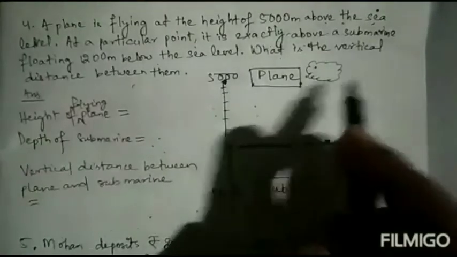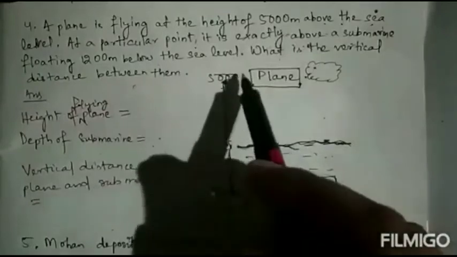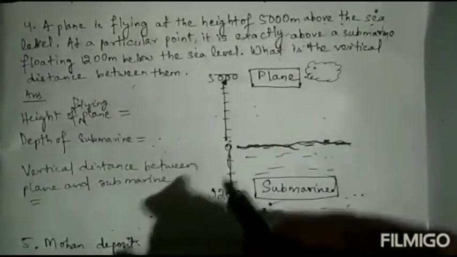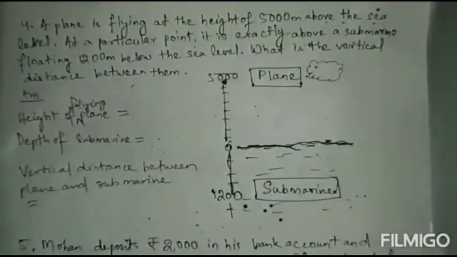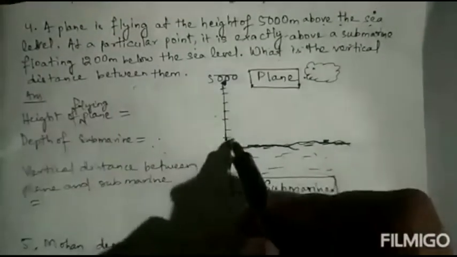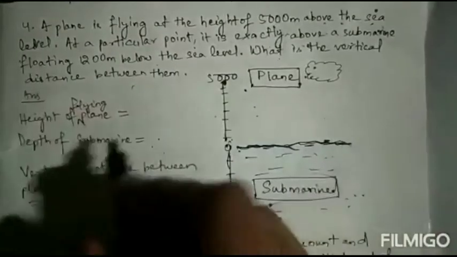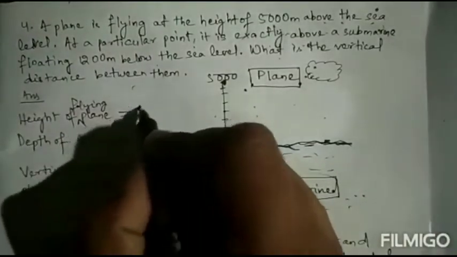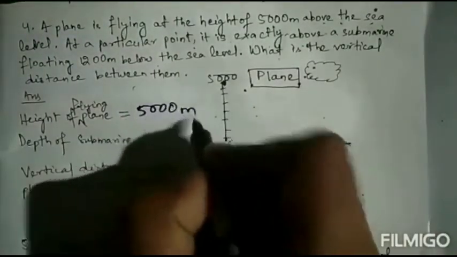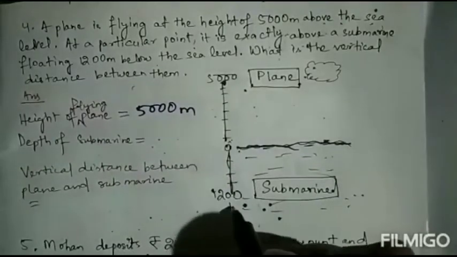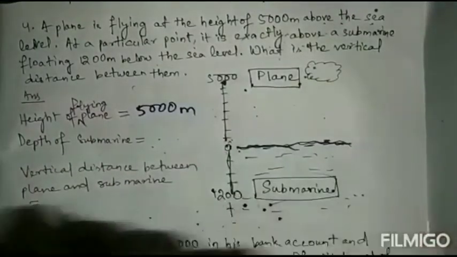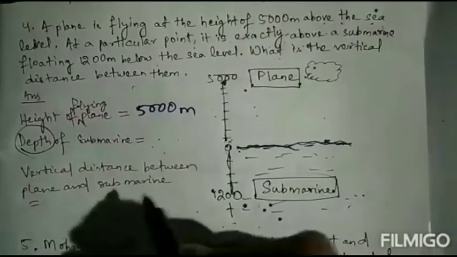So what is the vertical distance between them? So we have to find the distance. So vertical distance, how can we find the vertical distance? So first write down height of the flying plane from the sea level. Height of the flying plane is how much? 5,000 meter. Then depth of the submarine, how much deep it is there? Depth has come from the term deep.